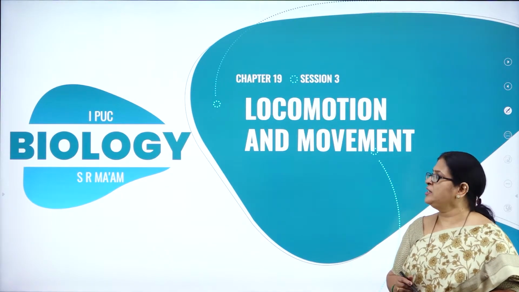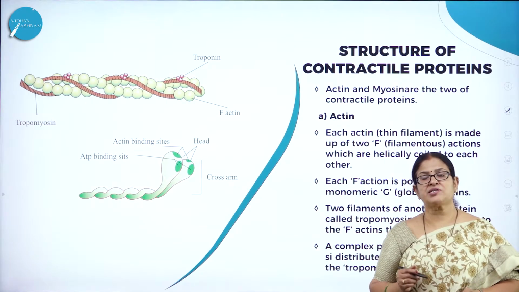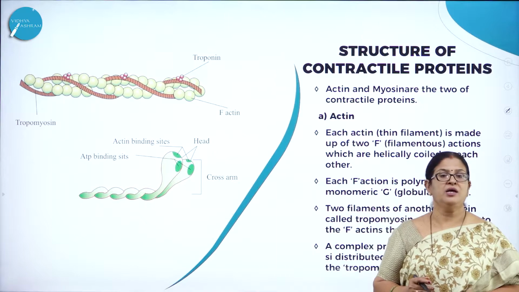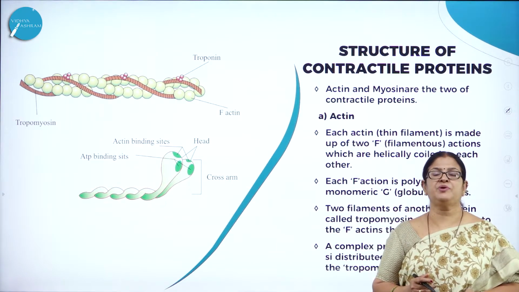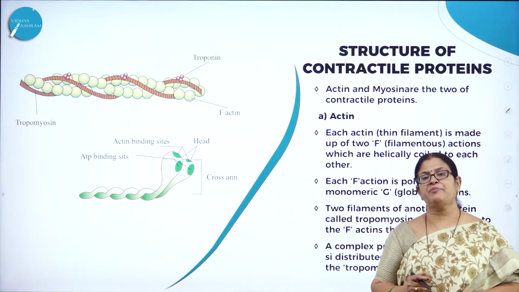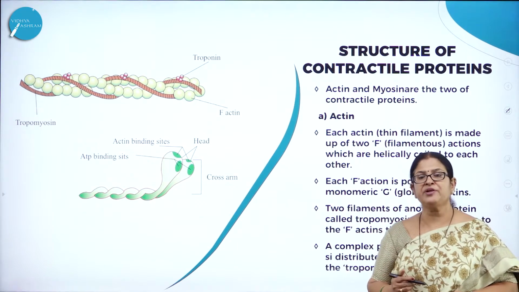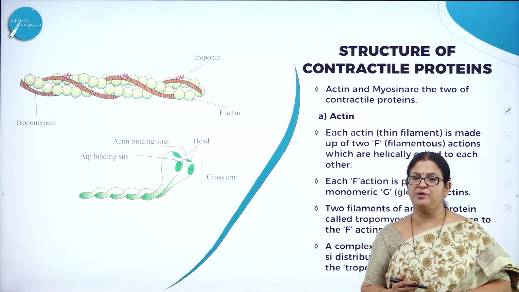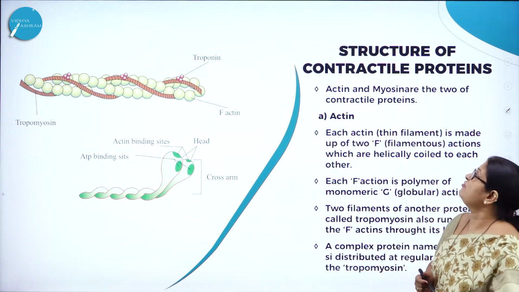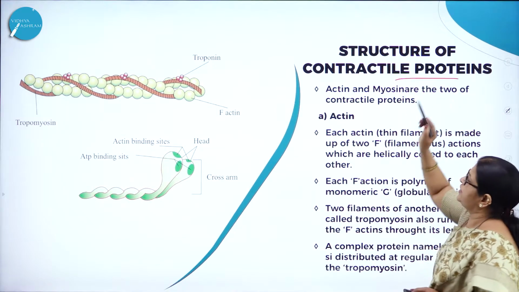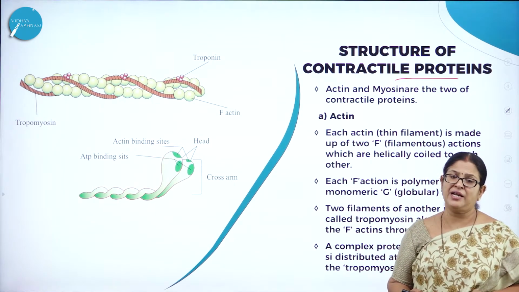Hope you remember in my last session, we were discussing two very important types of muscle proteins, namely actin and myosin, which are responsible for the formation of dark bands and light bands. Now, continuing the remaining concepts of this very important chapter, we are going to discuss the structure of the contractile proteins, namely actin and myosin.